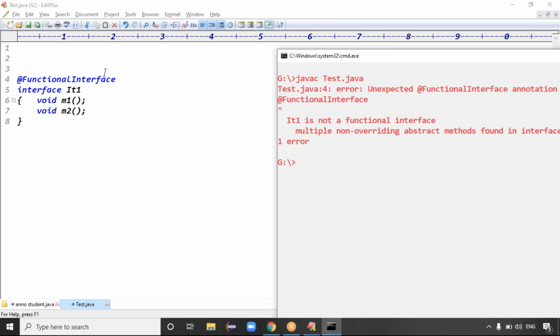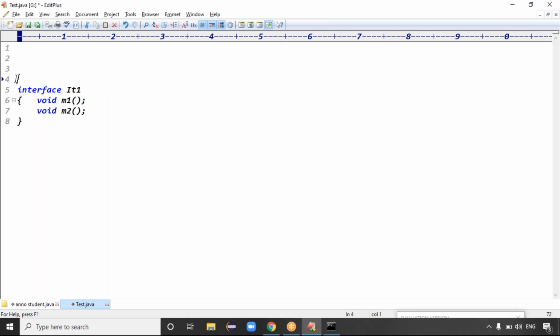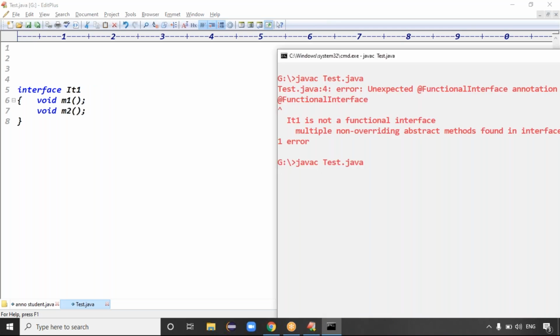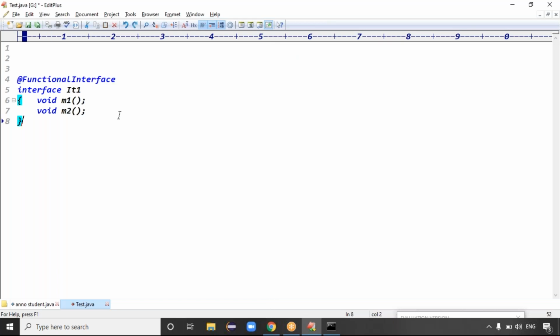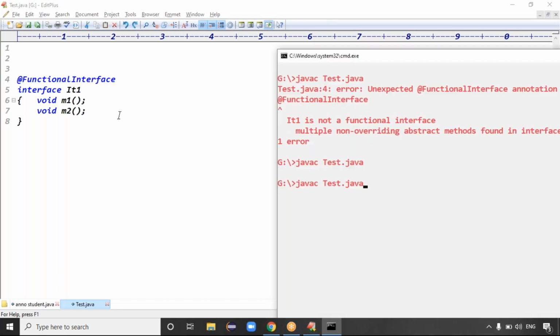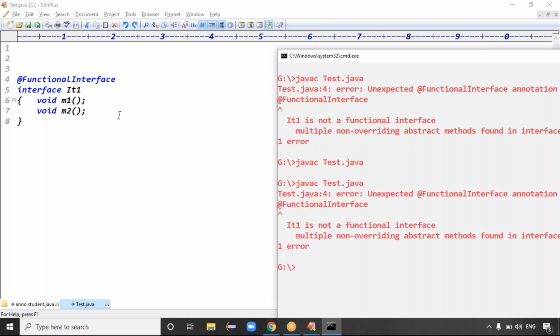Exactly. If you remove this annotation, it is taken as a normal interface and the code compiles. If you add the FunctionalInterface annotation, you're giving information to the compiler: hey compiler, this is my functional interface. But it is not actually a functional interface, and that's the issue we got.